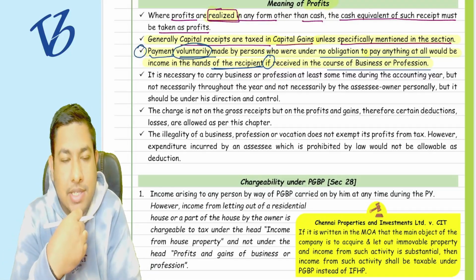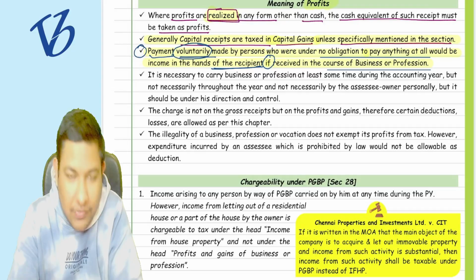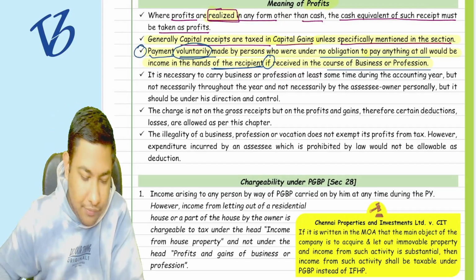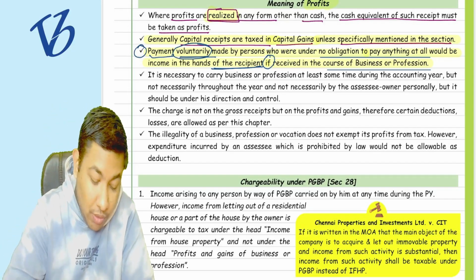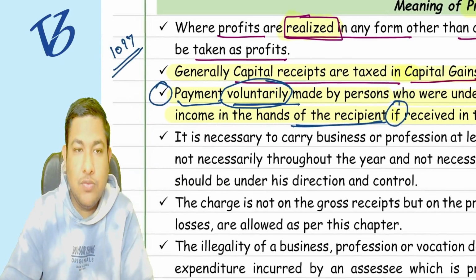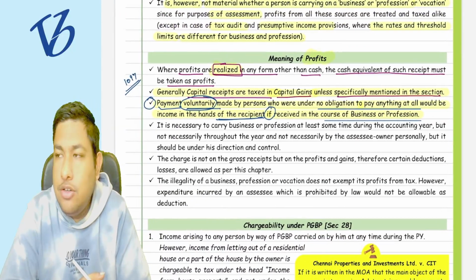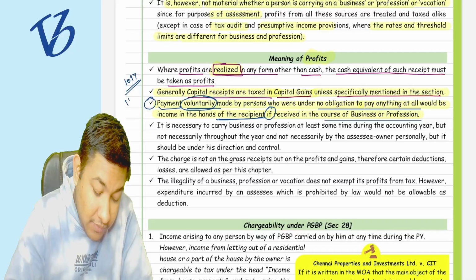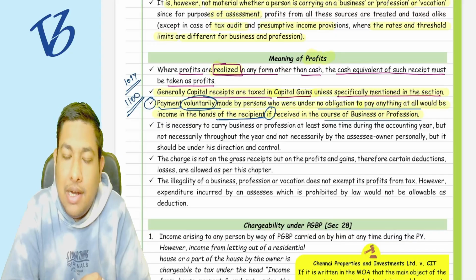Suppose there is a restaurant business, where you go and eat the food, and after the bill came, the bill amount was 1097. You paid 1100, in the round figure.